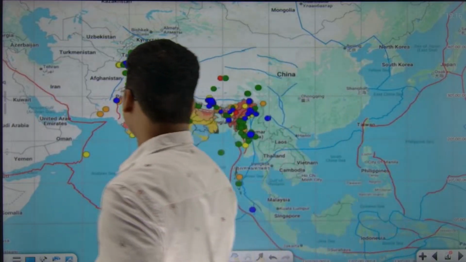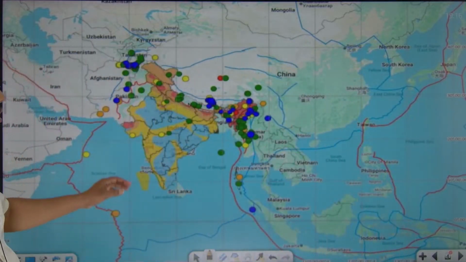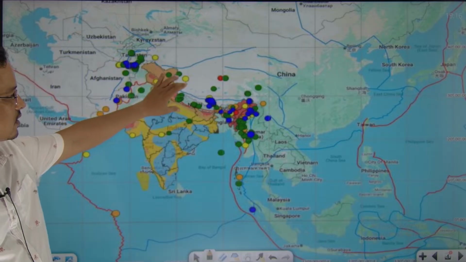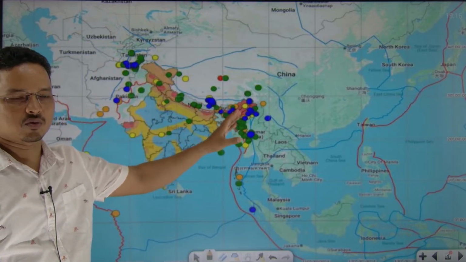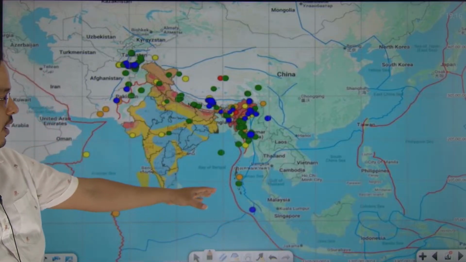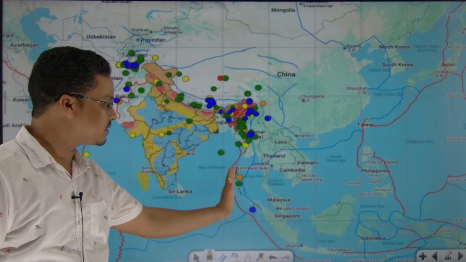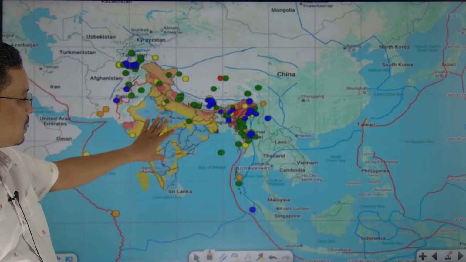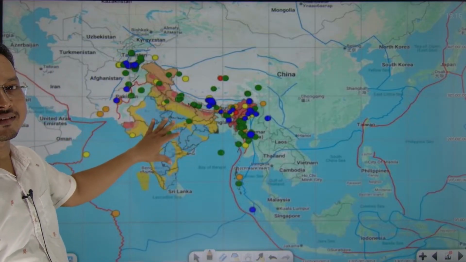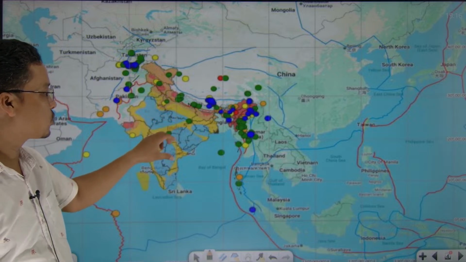If you see into the map, starting from all the way, this region has so much earthquake happening. बहुत सारे earthquake यहाँ पे हो रहे हैं, यहाँ पे भी हो रहा है. So this earthquake zone starts like this, and bends all the way to the region. But यहाँ पे अगर देखोगे, the mainland of India, the peninsula, earthquake बहुत कम है.